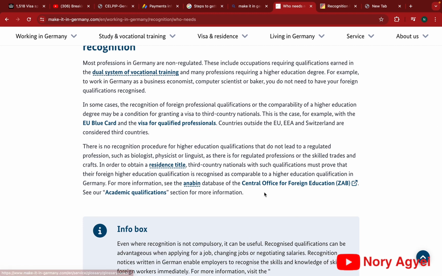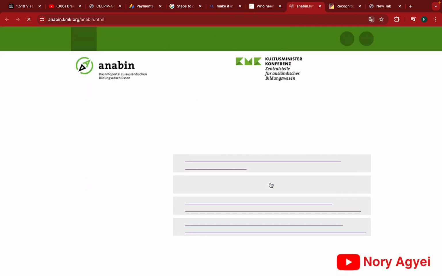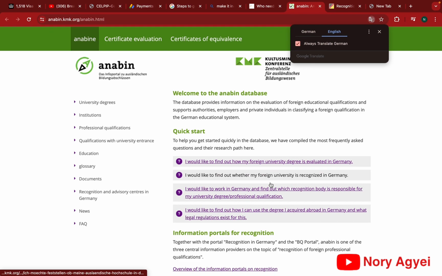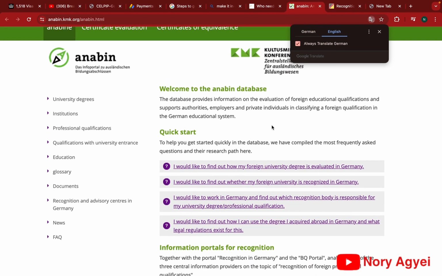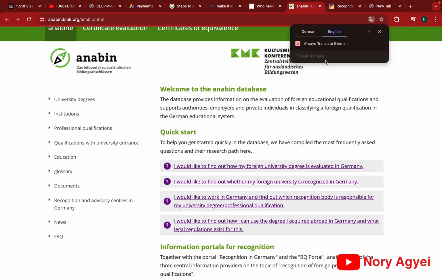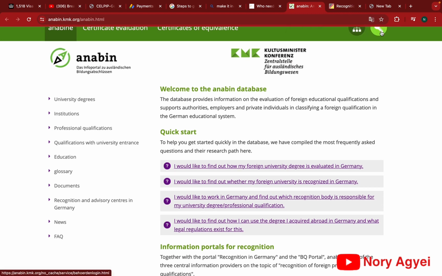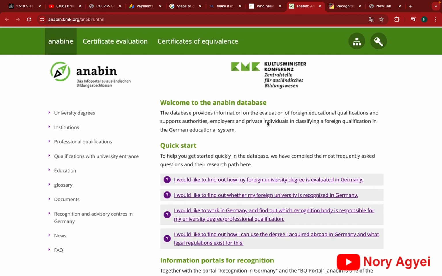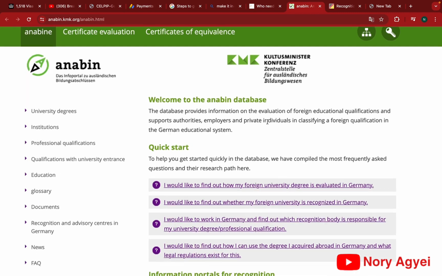So now let's go to the Central Office for Foreign Education, that is the ZAB database. They use the ANABIN database to store all their extracts. So we go there and check the procedure for knowing whether your university or your institution is comparable or equivalent or not. When you go there, originally the language is in German, but because I have Google Translator on my laptop, it automatically translates it into English for me.